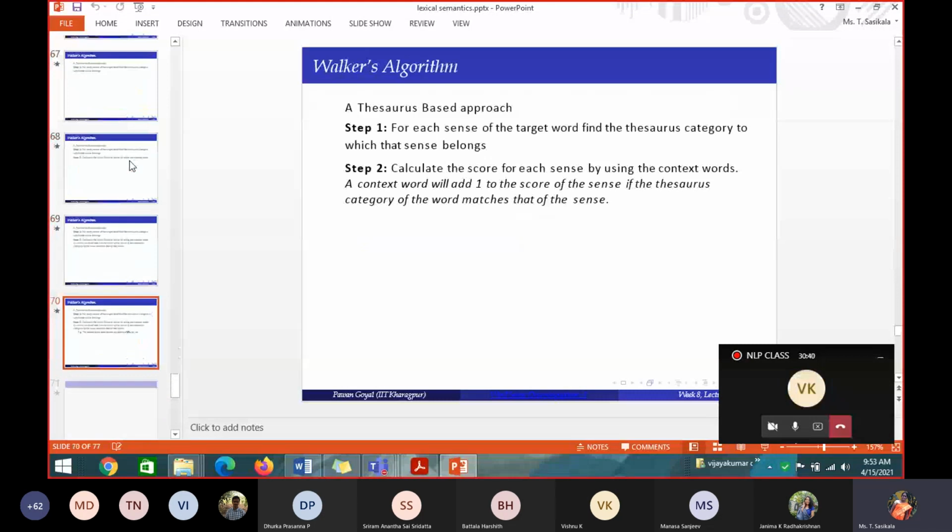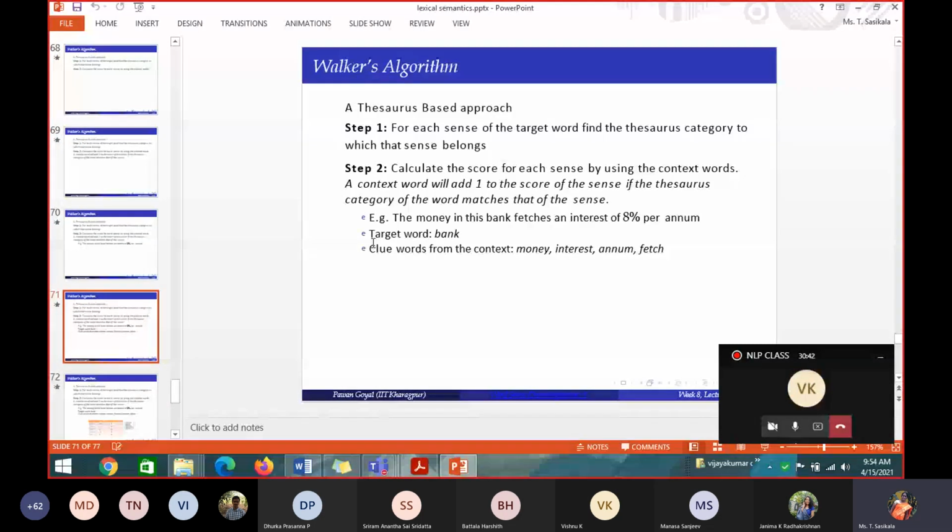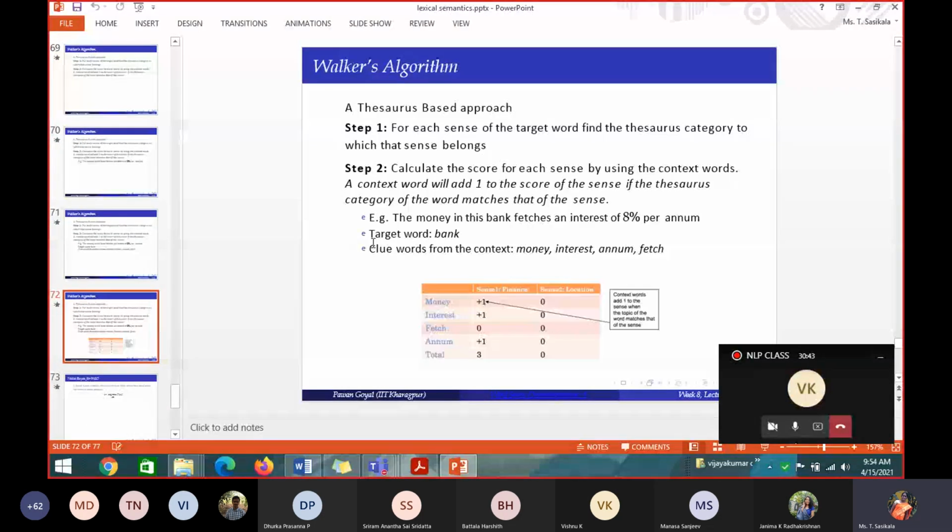This example only we have solved. So I have given an example sentence like this: money in the bank, this bank fetches an interest of 8% per annum. First thing you have to identify the target word, which is already given in the first question. Then you identify the context words, and you make a table like this. One side, these are all the context words. This is sense 1, this is sense 2. For the root word given, bank, one is finance and the other is a location.